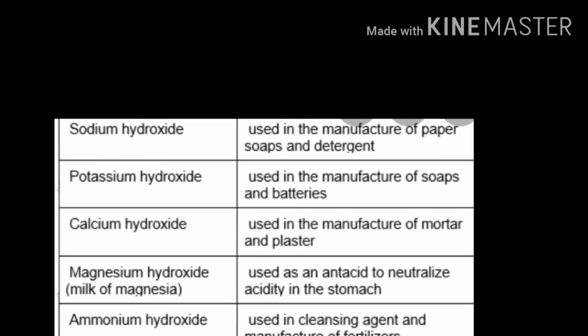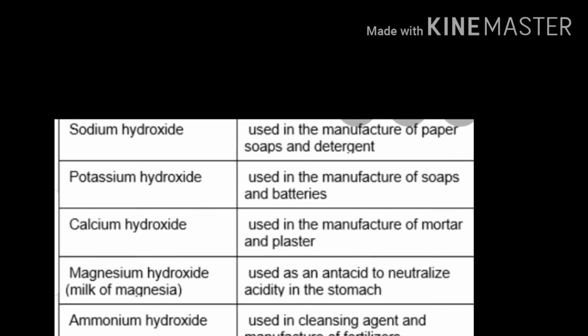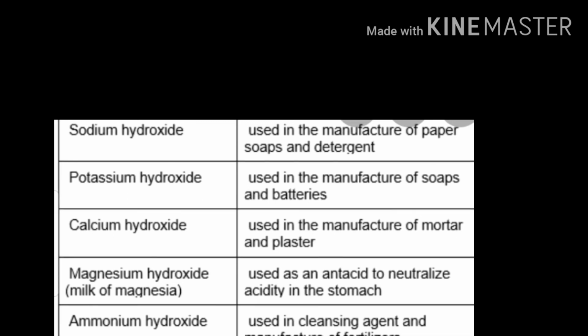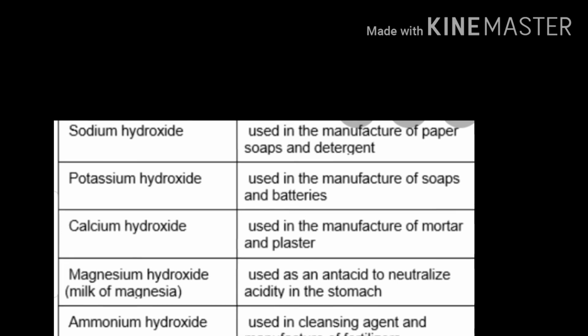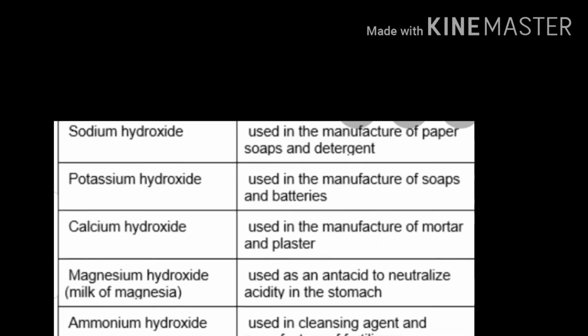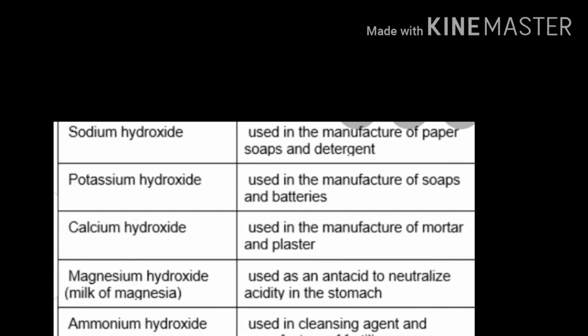Potassium hydroxide is used in manufacturing soap and batteries, and calcium hydroxide is used in the manufacture of mortar and plasters. Milk of magnesia, magnesium hydroxide, is used as an antacid to neutralize acidity in the stomach, and ammonium hydroxide is used as a cleaning agent and in the manufacture of fertilizers.